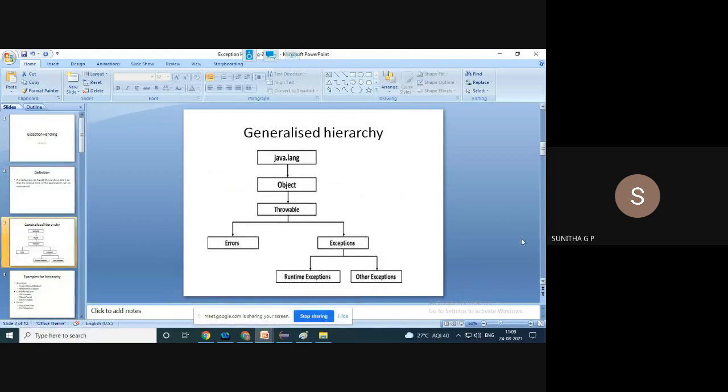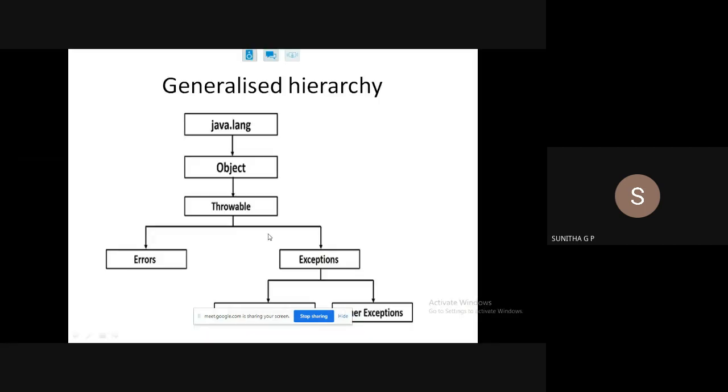Okay, so this is the general hierarchy of exceptions. Java lang is the package, and it is derived from Object. For all the exceptions we have the superclass, which is Throwable. It is inherited into Errors and Exceptions.